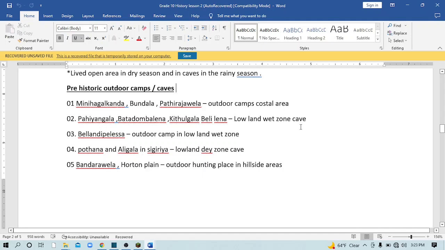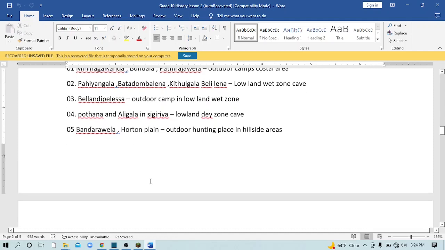And lowland wet zone caves. There are 3: Pahiyangala, Batadamalana, Kitulgala Belilana. Outdoor camps in the lowland wet zone: Belendi Pelassa. Lowland dry zone caves. There are 2: Potana and Aligala in Sigiriya. Outdoor hunting places in the hillside area: Bandaravel and Horton Plain.